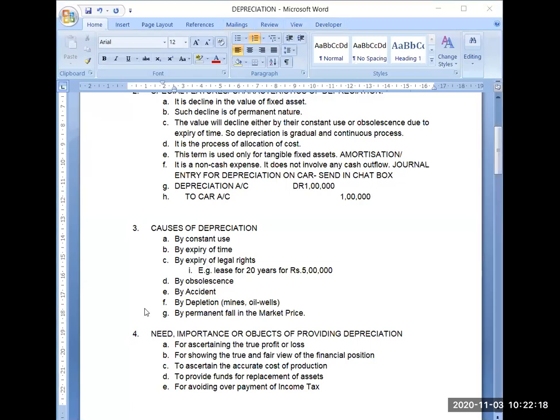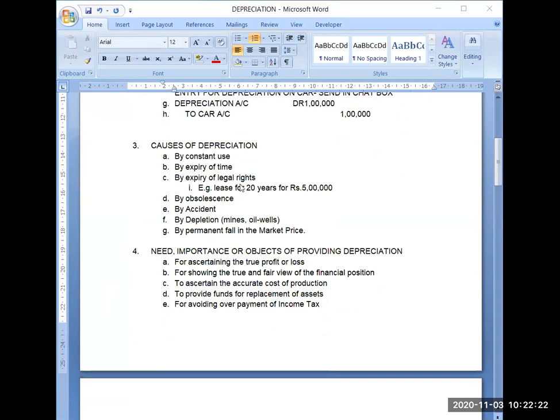Okay, now see the next part. What are the causes of depreciation? First, we have discussed that whenever we are using any fixed asset, obviously due to that use, some wear and tear will be there in the asset. Obviously we have to maintain that, but even then some wear and tear will be there.